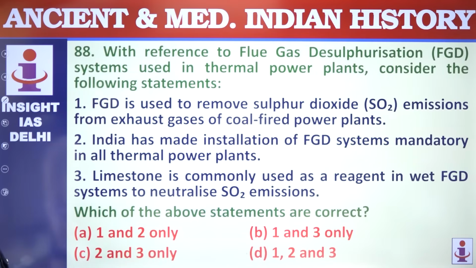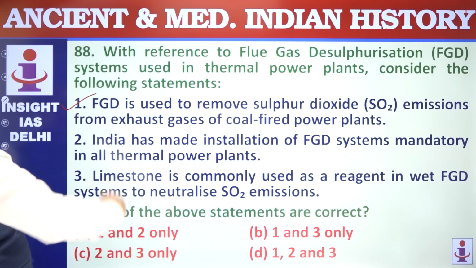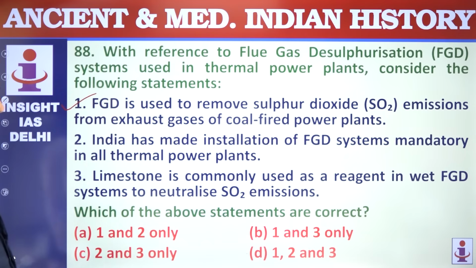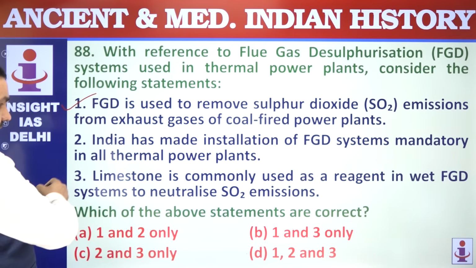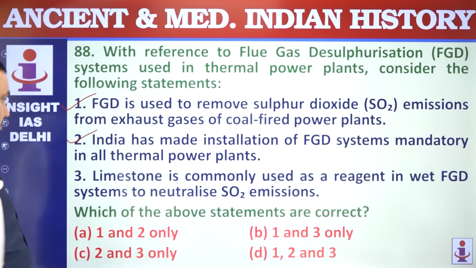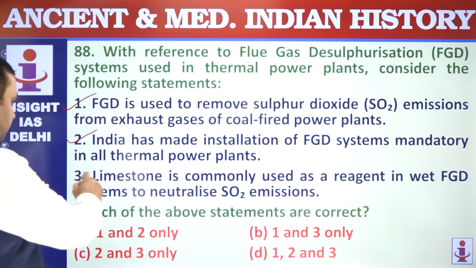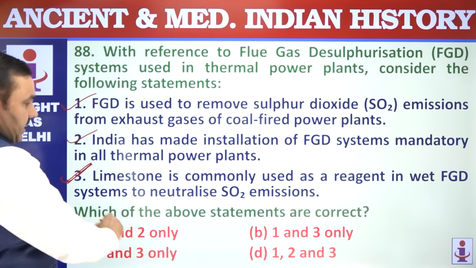88, with reference to flue gas desulfurization systems used. FGD is used to remove sulfur dioxide emissions, that's correct. India has made installation of this mandatory because this is an important part of the fight against climate change or global warming. Limestone is used as a reagent, that is also correct. All 3.